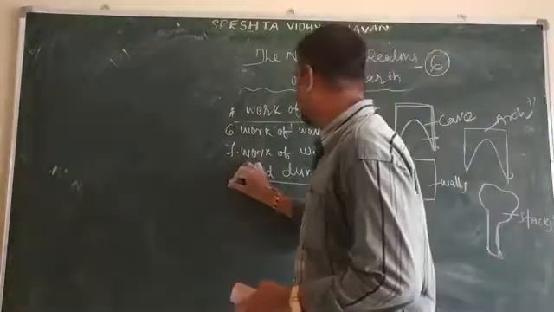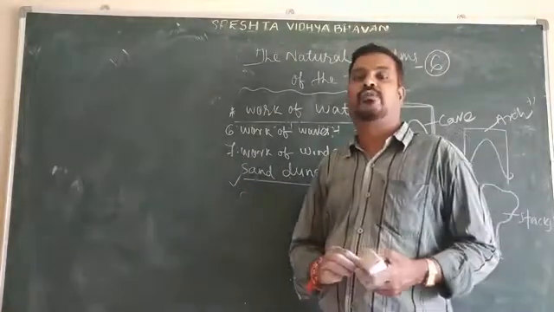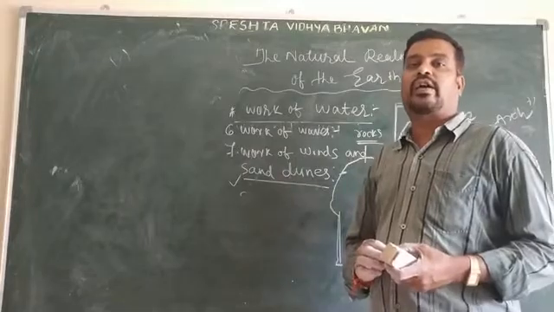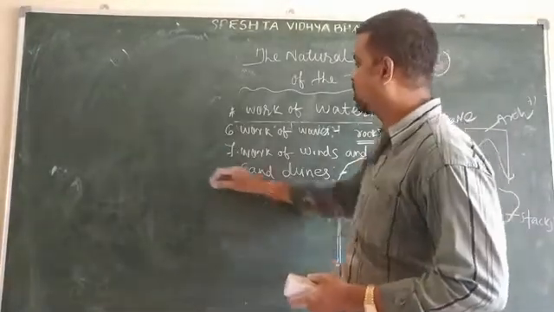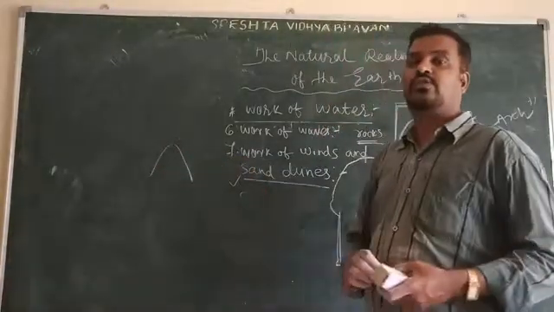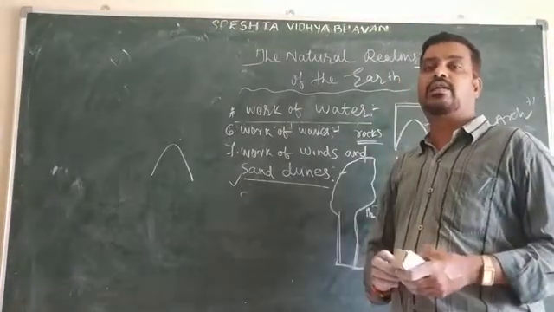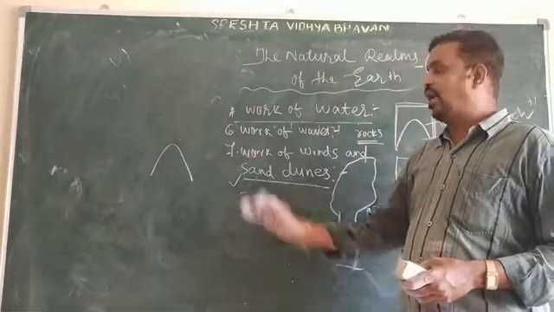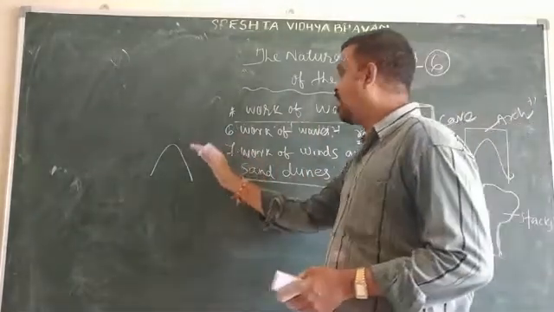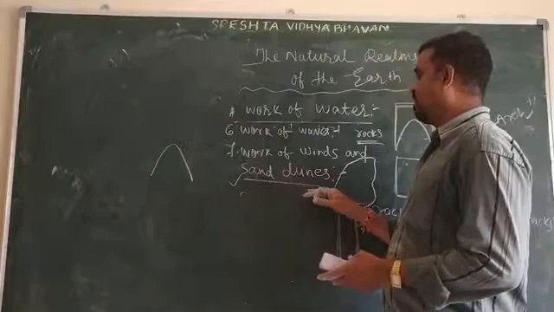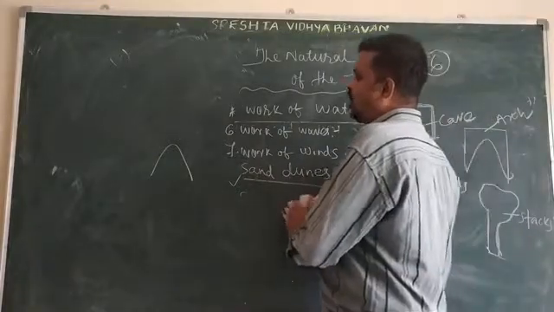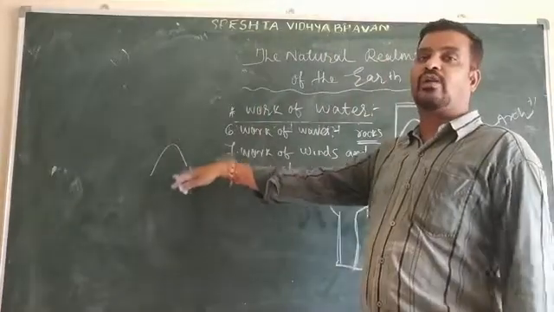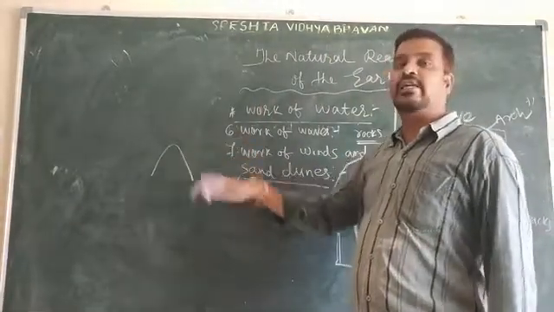So lastly it formed what? Sand dunes. These sand dunes are formed like unstable hills. They form hills, so that is called unstable hills. The fine dust is blown and deposited in neighboring land. In this way, the sands are carried from one place and deposited in another place, and they form unstable hills.